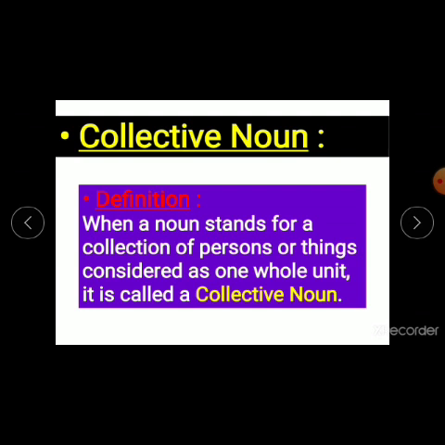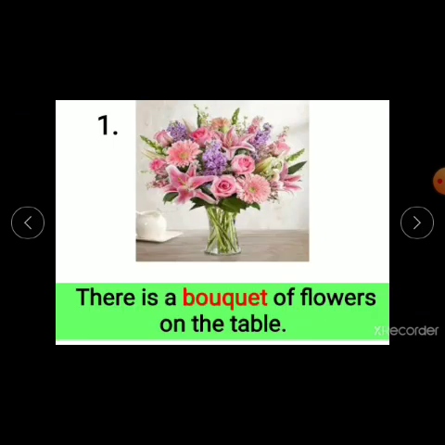Now what is a collective noun? A collective noun stands for a collection of persons, or it can be things, which is considered as one thing, one whole unit. It is called a collective noun. Now we will look at the examples. Here I have collected many flowers and made just one bouquet of many flowers. So I will say there is a bouquet of flowers on the table. So bouquet is a collective noun. That is a word given to a collection of flowers.